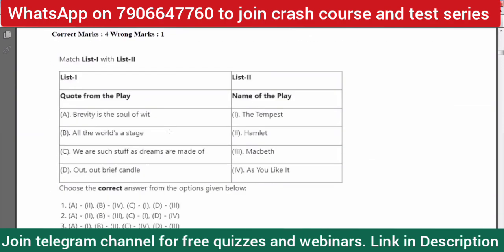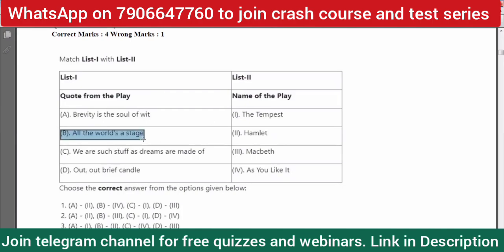Okay, yeah. So question number five. Again, there is a column matching. The format is quite popular. You can see in CVTPG there's column matching, with a quote from the play and the name of the play. All of these are very famous quotes and soliloquies, and the names of the plays. You can see all of the plays are from Shakespeare. So you can look at the great soliloquies of Shakespeare and main lines and quotes. So again, we all know the main.